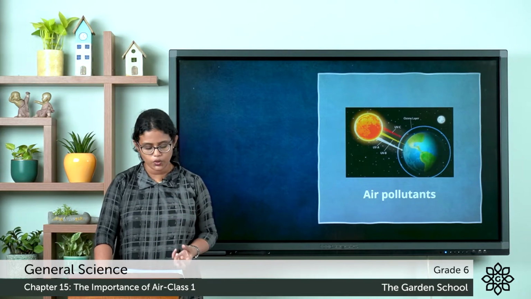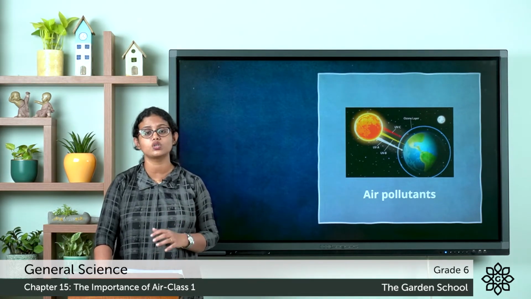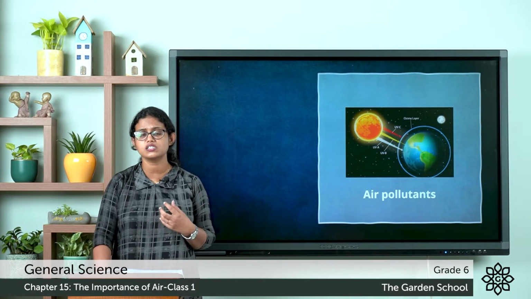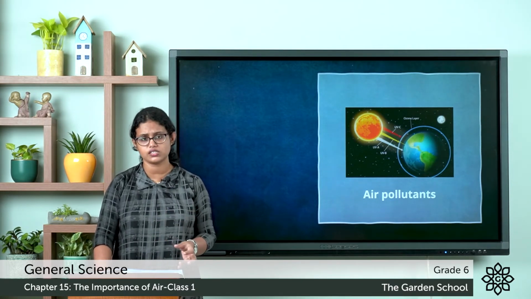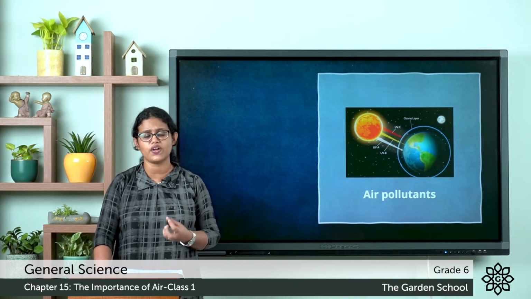So the pollutants or the polluted air not only harm animals, they affect all living things. Plants, animals, human beings, they all are affected by polluted air.